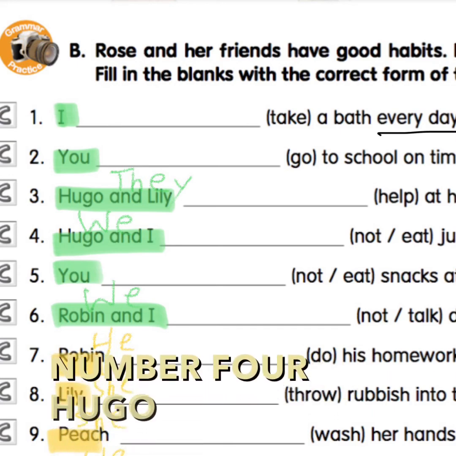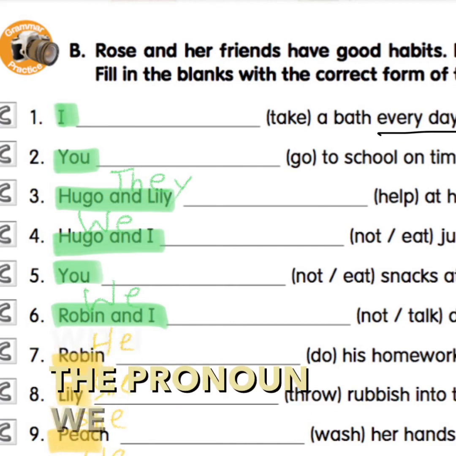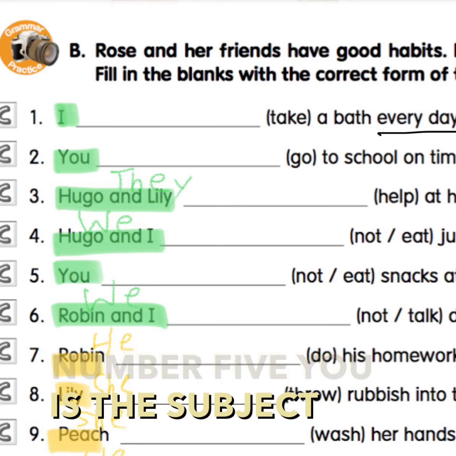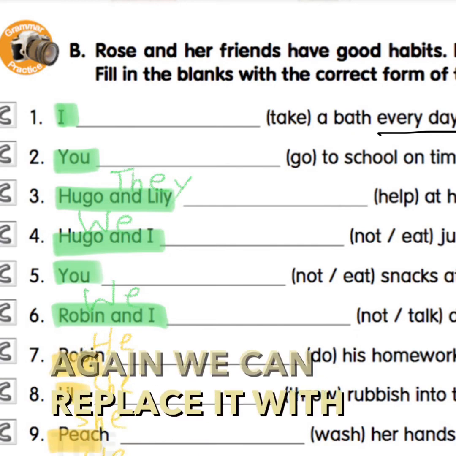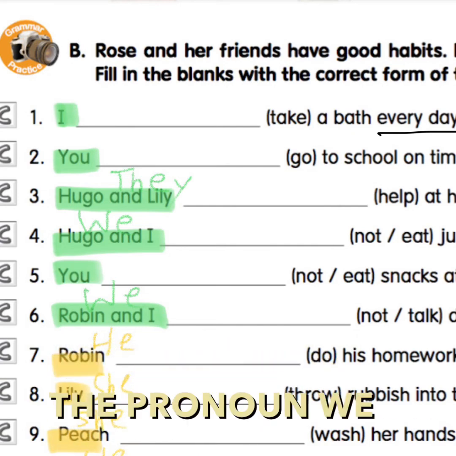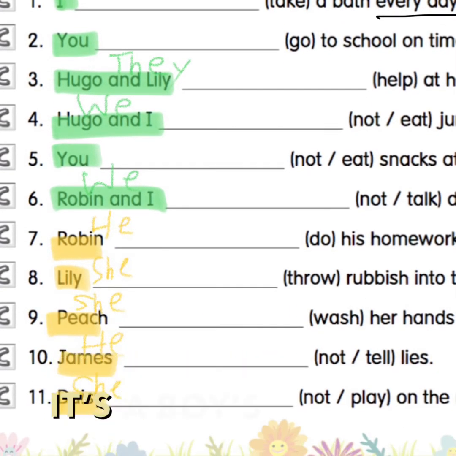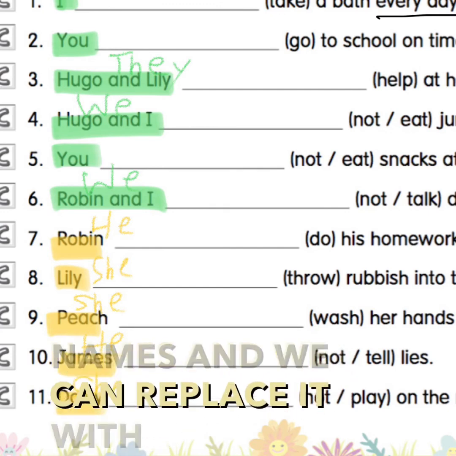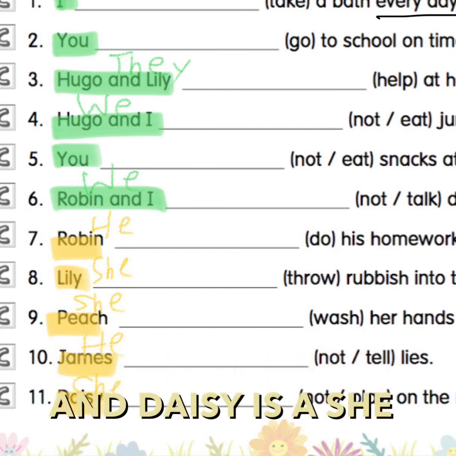Number 4, Hugo and I. We can replace it with the pronoun we. Number 5, you is the subject. Number 6, Robin and I. Again, we can replace it with the pronoun we. And for number 7, Robin is a he, a boy's name. Lily, Peach, these are girls' names, and we can replace it with she. James, replace it with he, and Daisy, she.